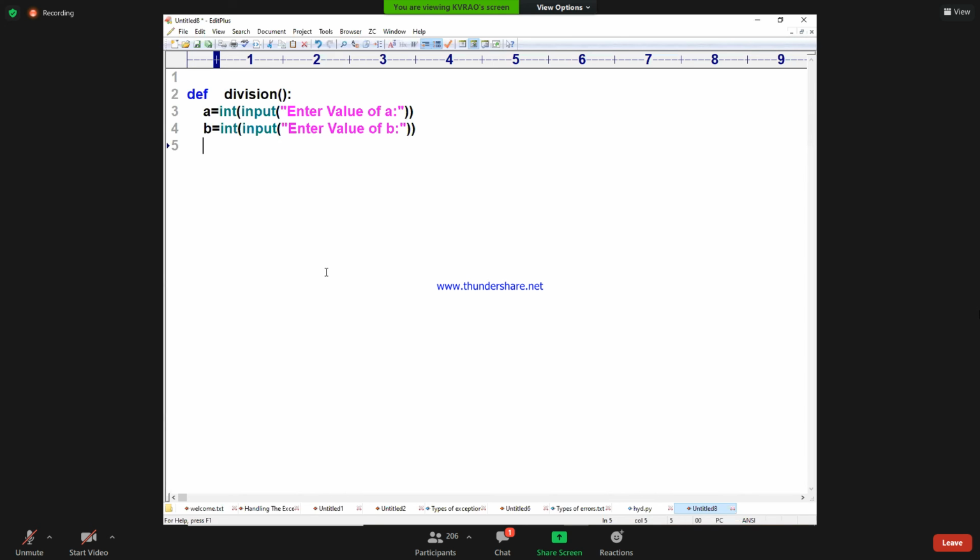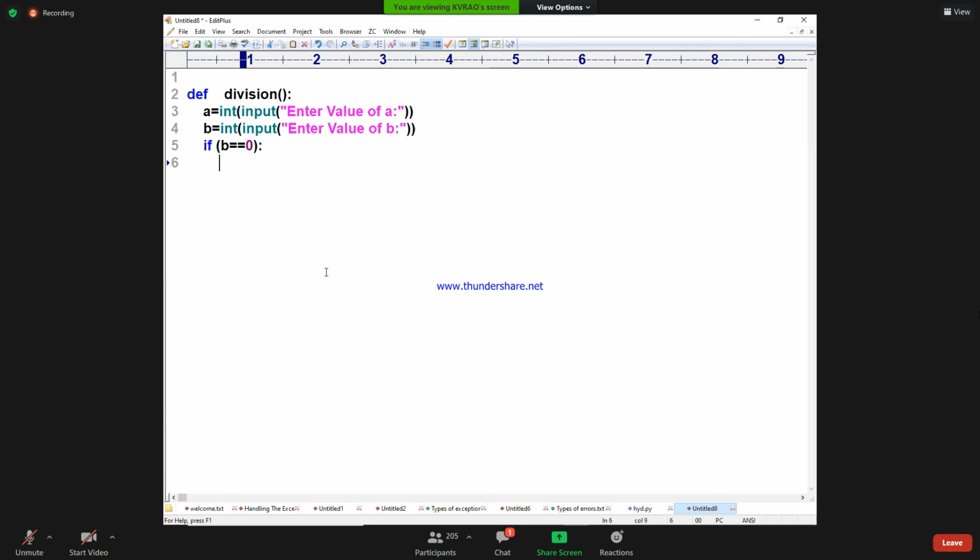I want to raise my own exception. How will I check the condition? If, see how beautiful the logic is. If B double equal to 0, then what should I do?